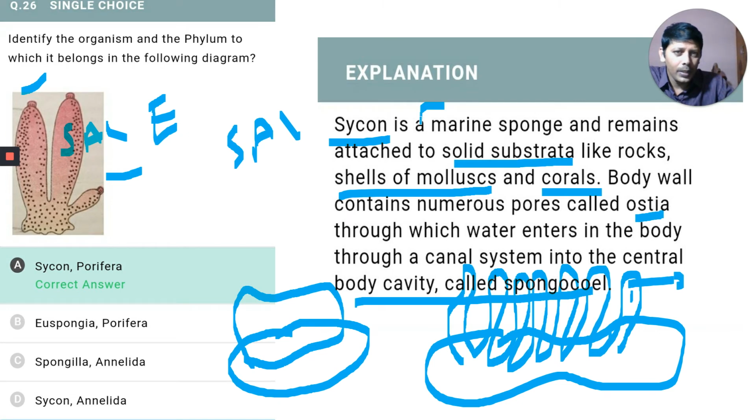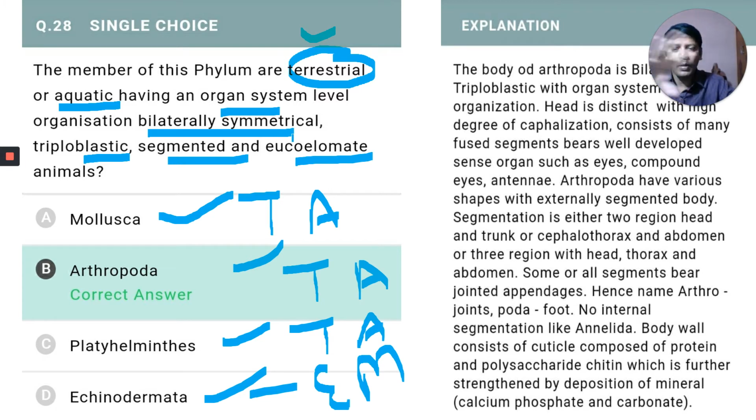That means you have to understand and remember the habitat of all the phyla you have to study, especially exclusively marine phyla. Which phyla animals live in both the terrestrial as well as in water? You have to remember that. Let us see the explanation here.